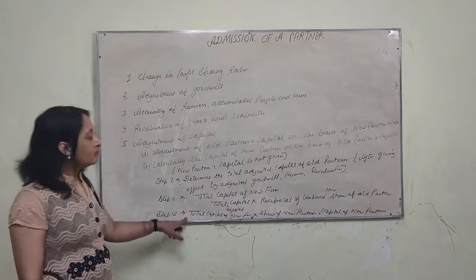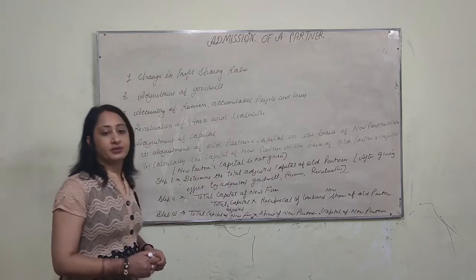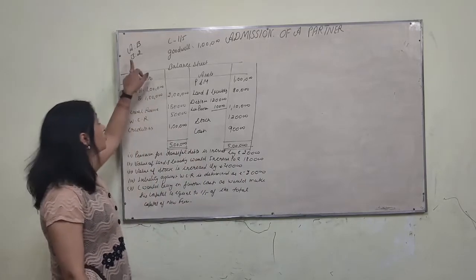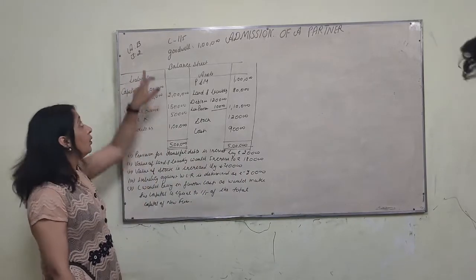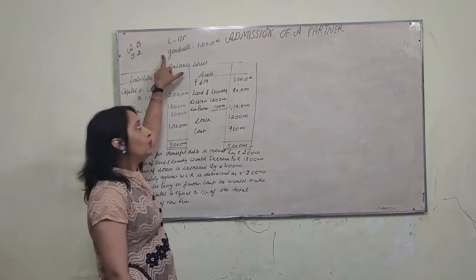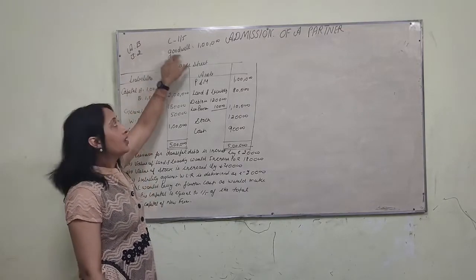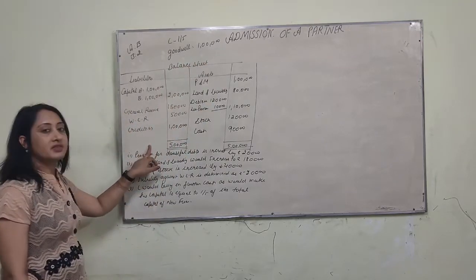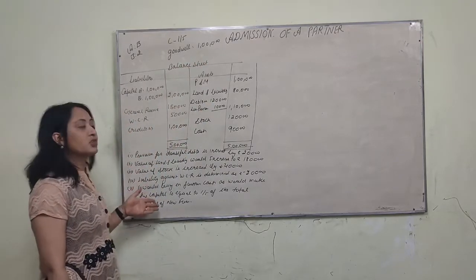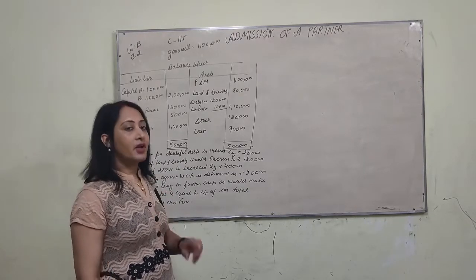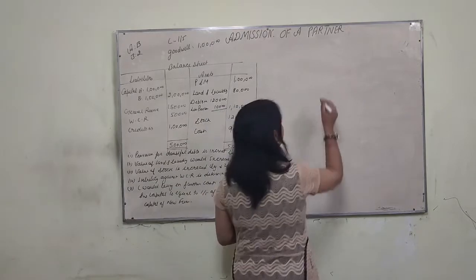Now we will do a sum to see how to do it. Now there is information: 2 partners are given, A and B, old ratio is 3:2. C is admitted as a new partner for 1/5 share. He brings his share of goodwill, rupees 1 lakh. Balance sheet is given, and there are some changes in assets and liabilities. First, we prepare the revaluation account.